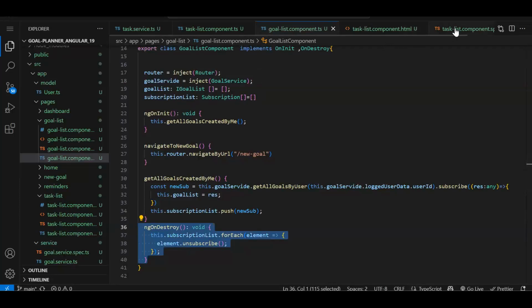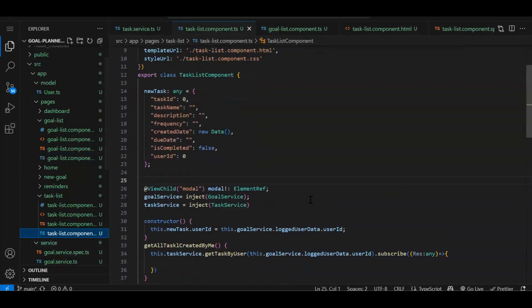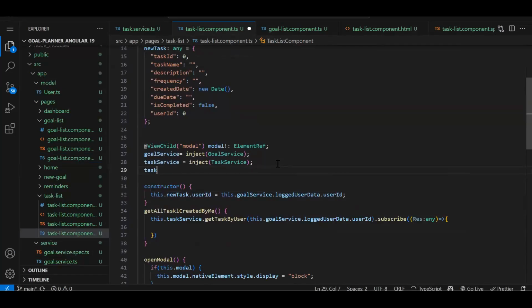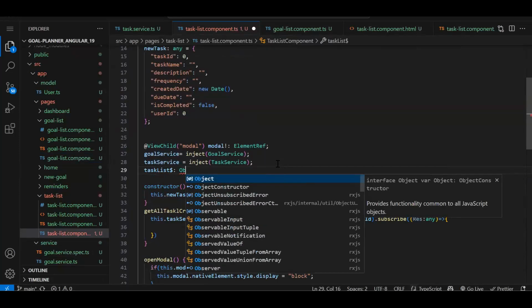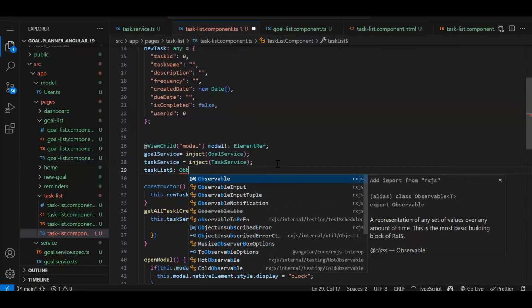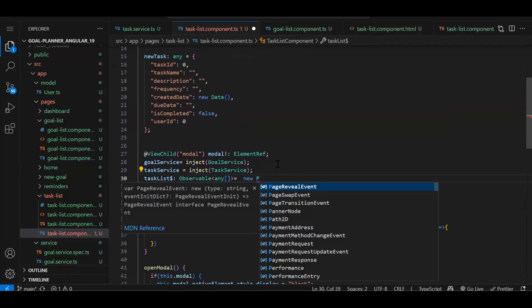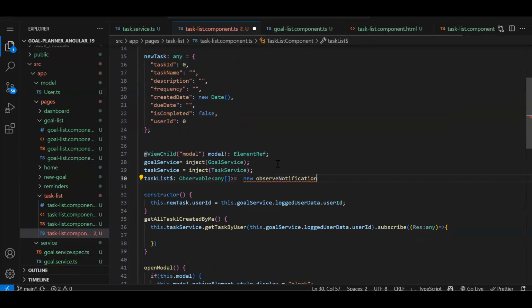But instead of that, you can make use of the async pipe. So over here, what you will do, you will create an observable. So taskList$: what type of data are we going to store? Observable type of data over here. Array we are going to get. So that's why Observable of any array. New observable. Sorry.